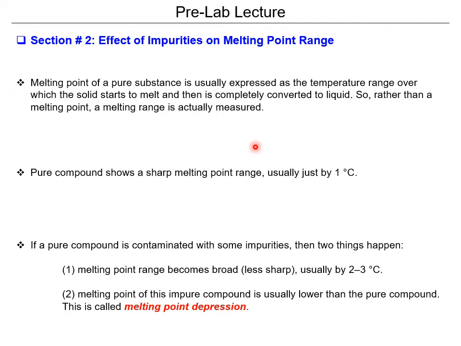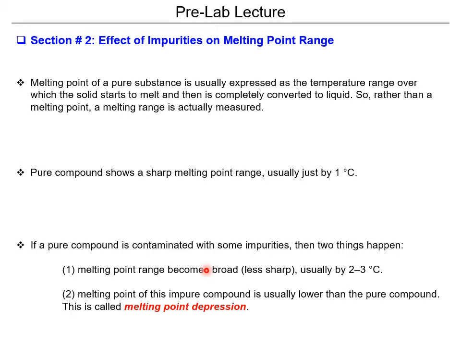A lot of times the range is wider for compounds that are more impure. However, pure compounds show sharp melting points. Sometimes it can be reported as a specific temperature. The range can be between 0.2, 0.5, even lower than that, but it's usually 1 degree Celsius. But once you get a pure compound that is contaminated, or just mixed with other compounds, sometimes the melting point range becomes incredibly broad.